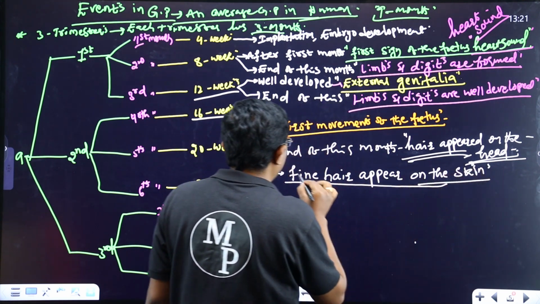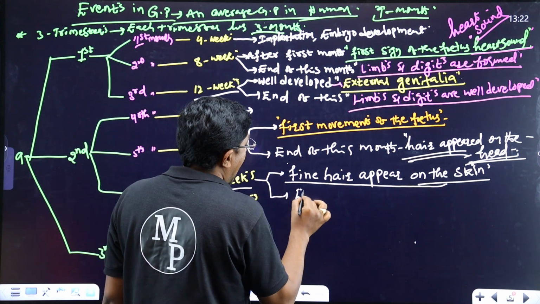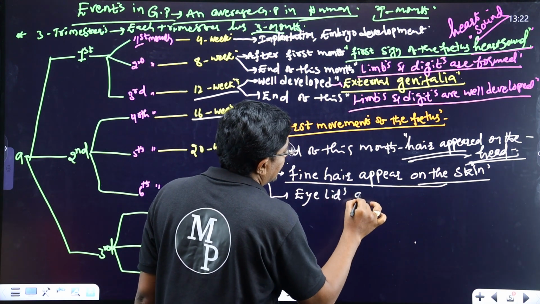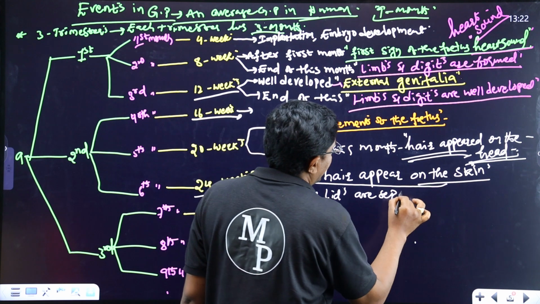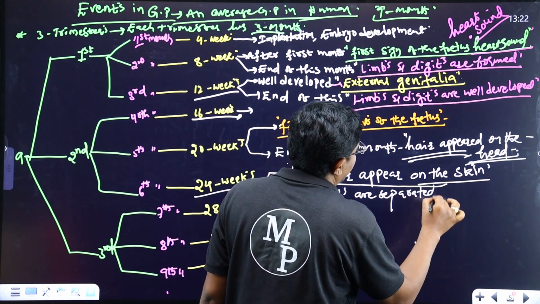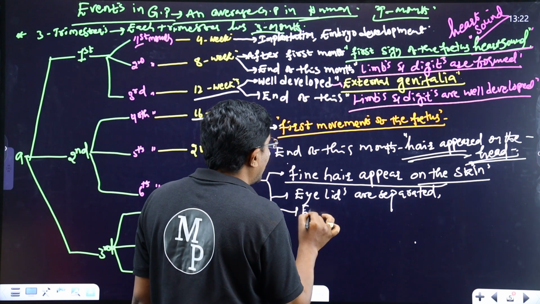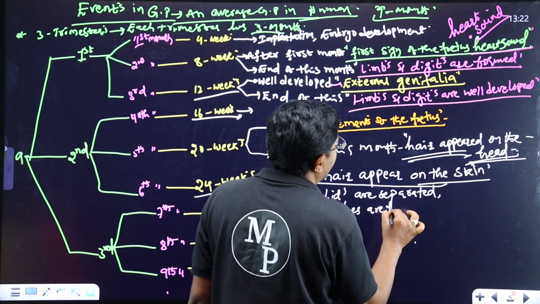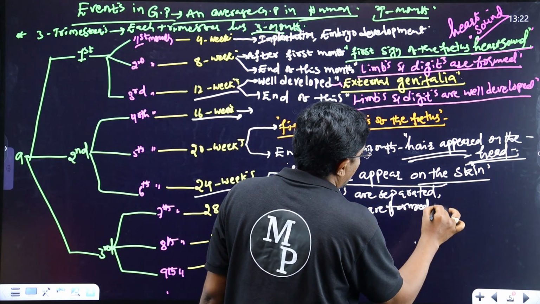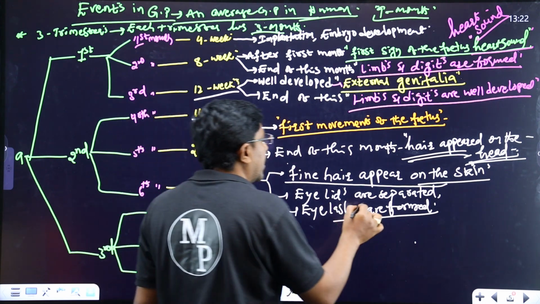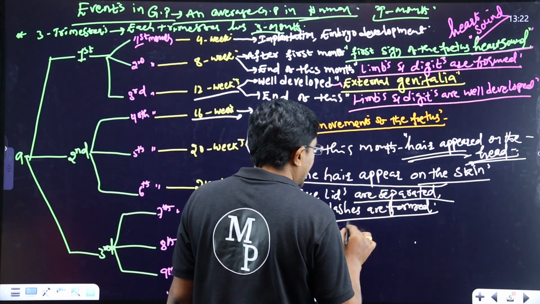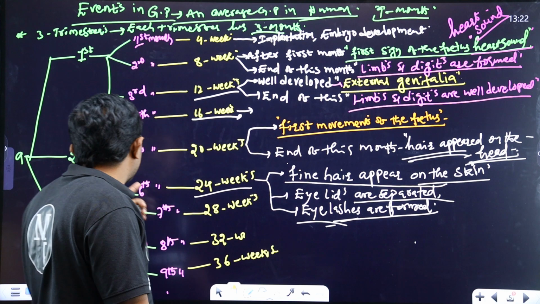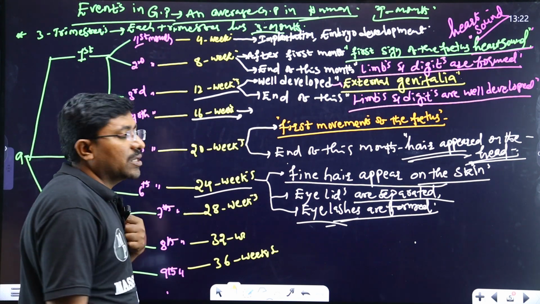Fine hair on the skin, and one more: eyelids are separated, and eyelashes are formed. These are the important points. Eyelids are separated and eyelashes are formed. So these events occur in the second trimester of the gestation period.